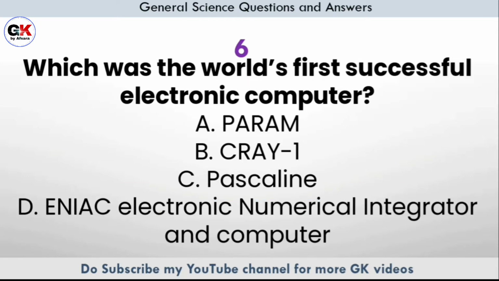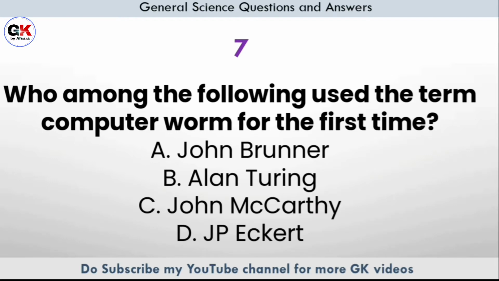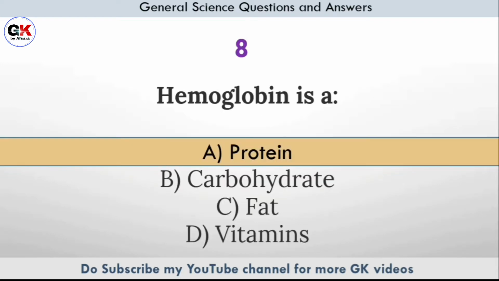Which was the world's first successful electronic computer? Answer option D, ENIAC, electronic numerical integrated and computer. Who among the following used the term computer worm for the first time? Answer option A, John Brunner. Hemoglobin is a? Answer option A, protein.